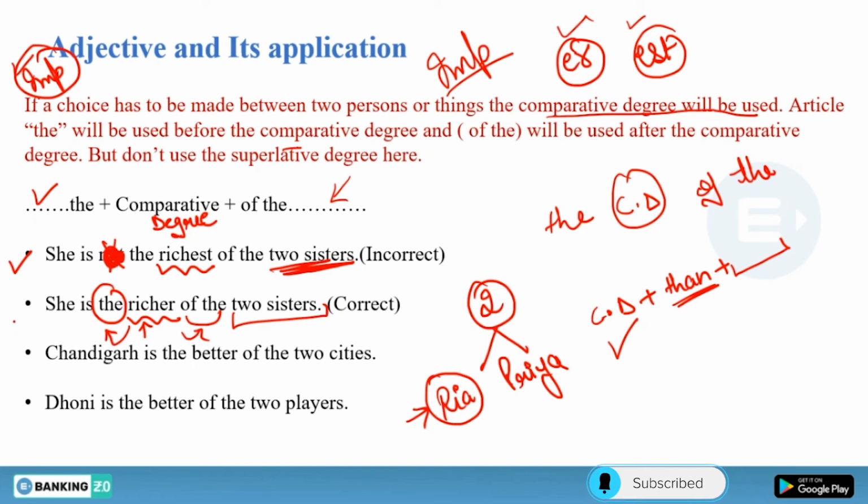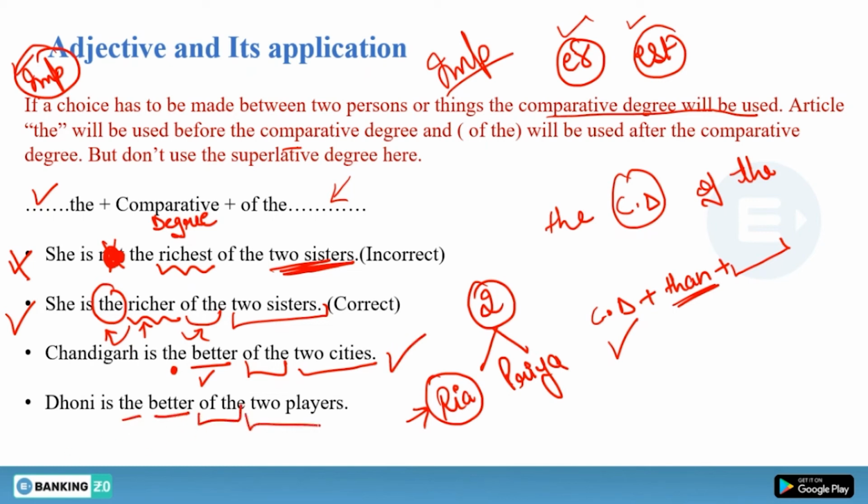Okay. Now this sentence is correct and this is incorrect. Okay, next sentence, Chandigarh is better of the two cities. Okay, Chandigarh is the, and then we have comparative degree of the, and then two cities, perfectly fine, correct. Dhoni is the better, the, and then comparative degree of the and two players, perfectly fine, got it.